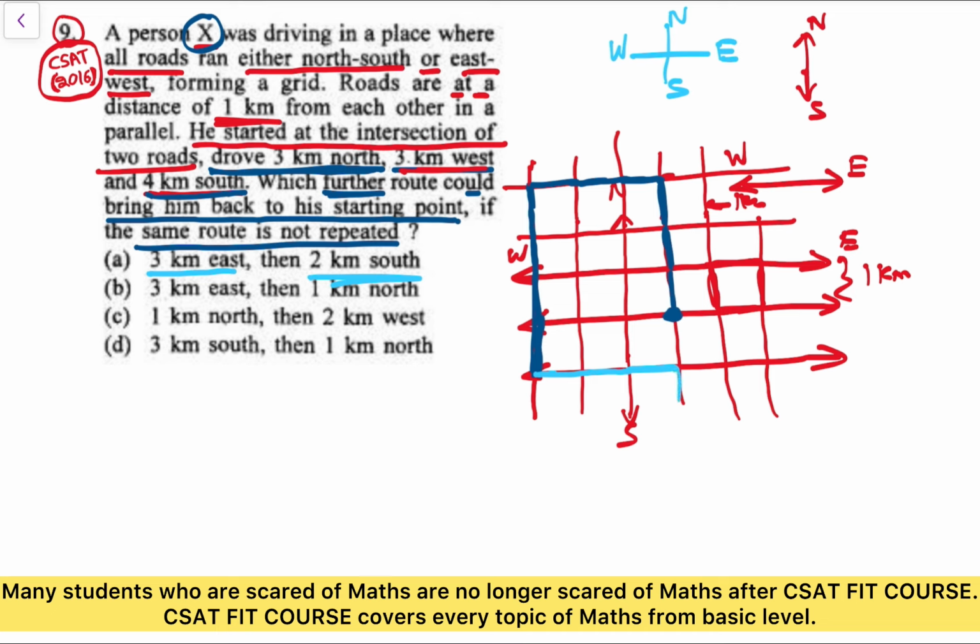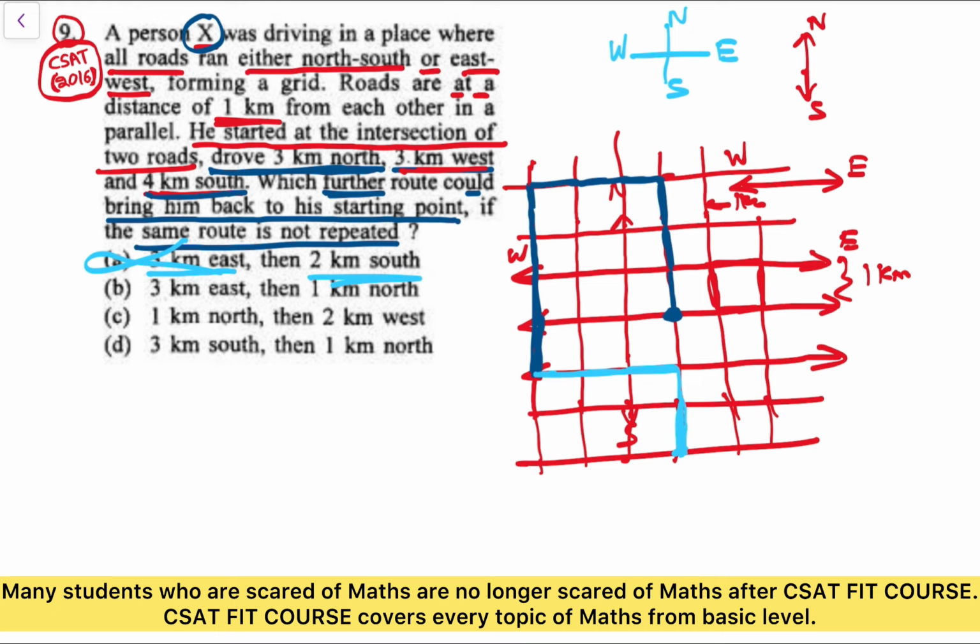And 2 kilometers south is downwards. One more road will be here, and another road here. So 2 kilometers, and now he is here. He is not at the starting point, so this option is cancelled.